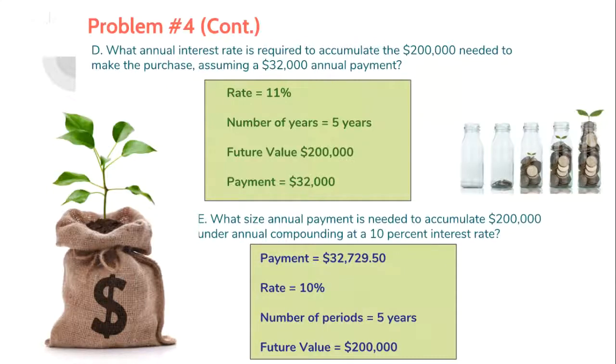In 4E, we are looking for what payment is needed at a 10% interest rate to reach the goal of $200,000. We again used the financial formula for payment in Excel and found that a payment of $32,729.50 is needed to reach the financial goal Gary set for the new system.